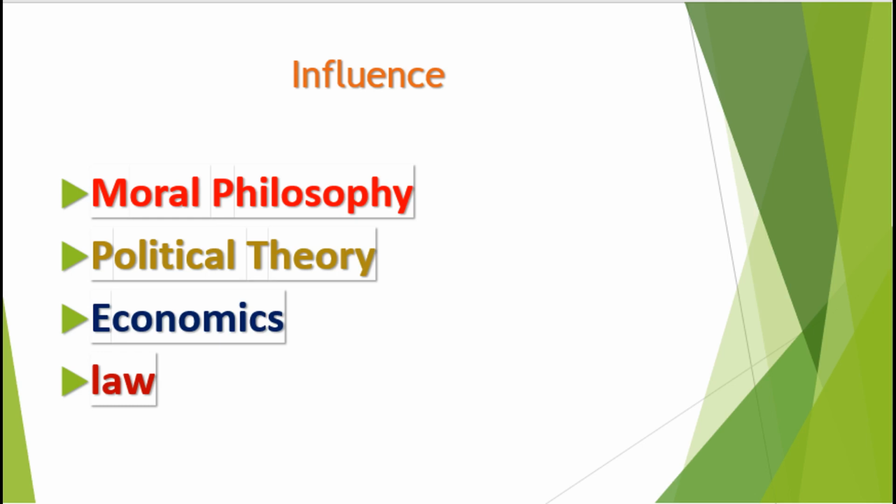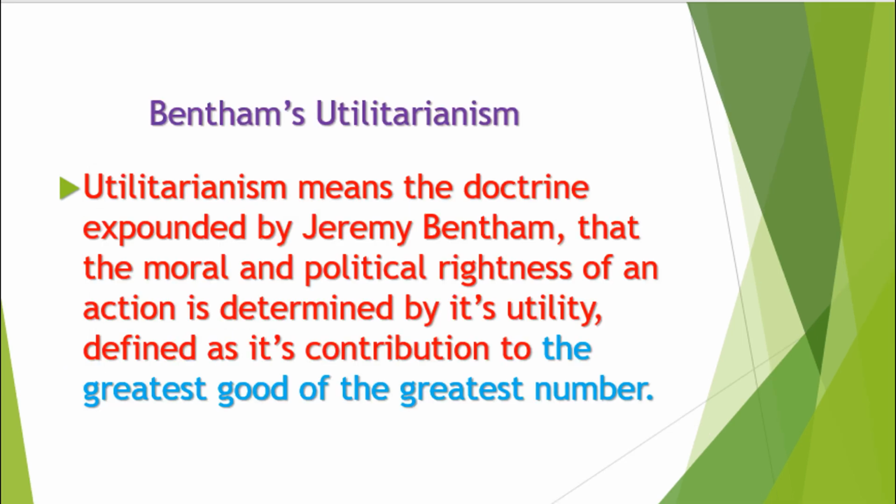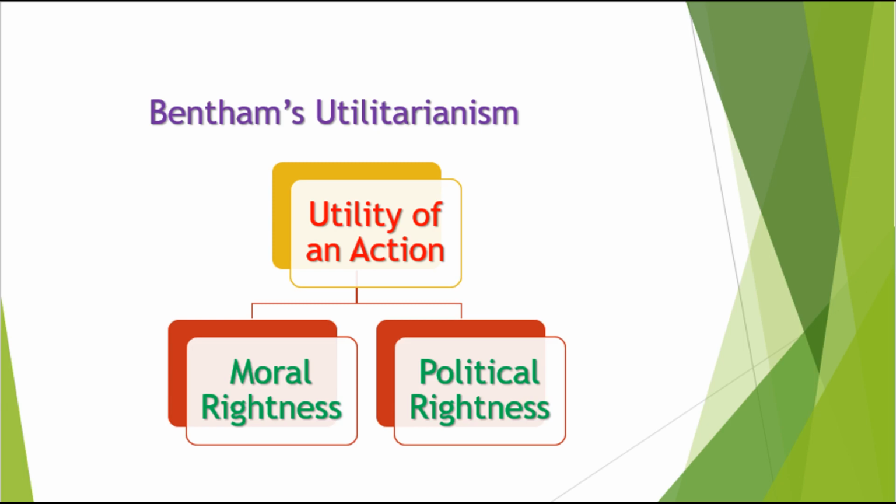Now let us start with Bentham's utilitarianism and its 5 key principles. Bentham was of the view that the moral and political rightness of an action is determined by its utility. And this utility is the greatest good of the greatest number. So, only those actions are right which promote happiness, and wrong if they produce pain.